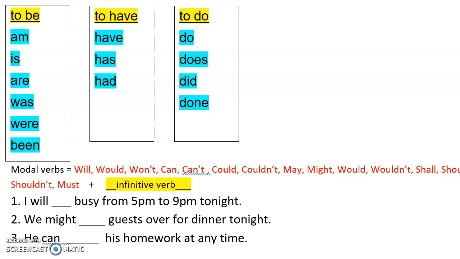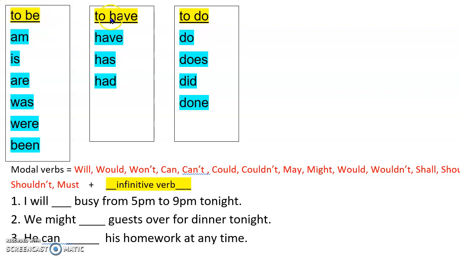Okay, let's look at some infinitive verbs with modal verbs. Remember, infinitive verbs are like the head verb, the main name of a verb family. So this is the to be family. Lots of different verbs, but they are all to be verbs. They're all different types of the verb to be.